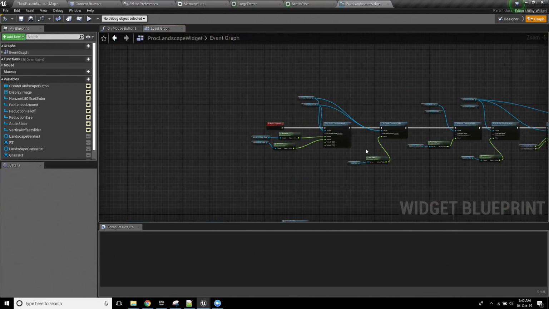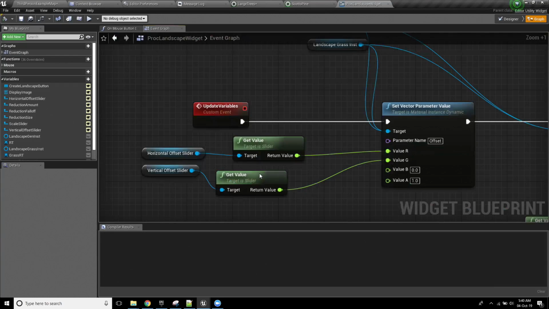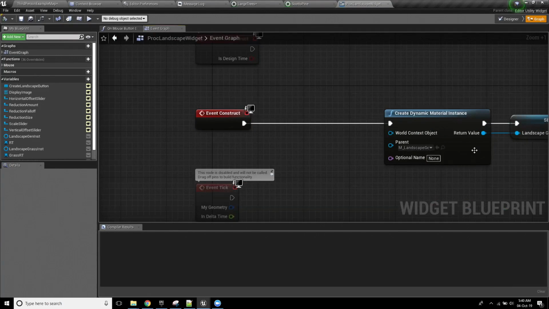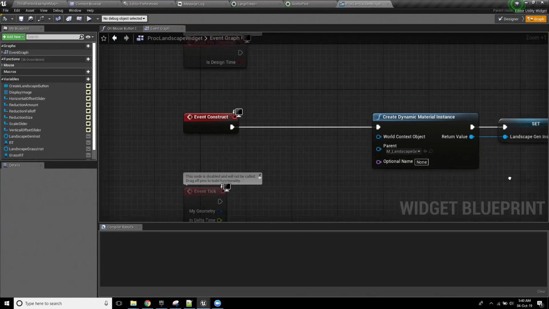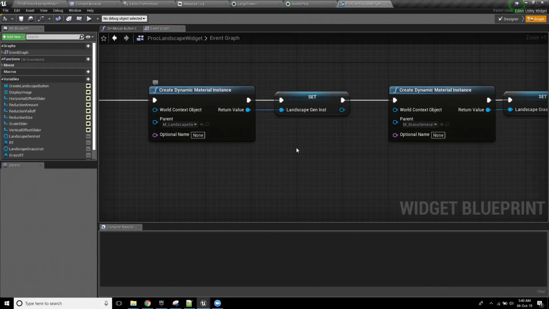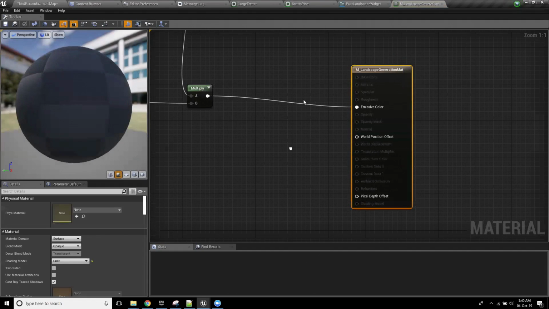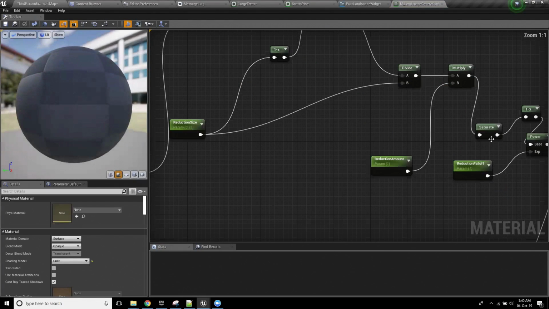When it calls update variables, all it's doing is, when we first create the thing, I'm creating a dynamic material. I'm getting that dynamic material, and it's a really simple landscape generation material that I created. It's literally just a couple of noise functions.